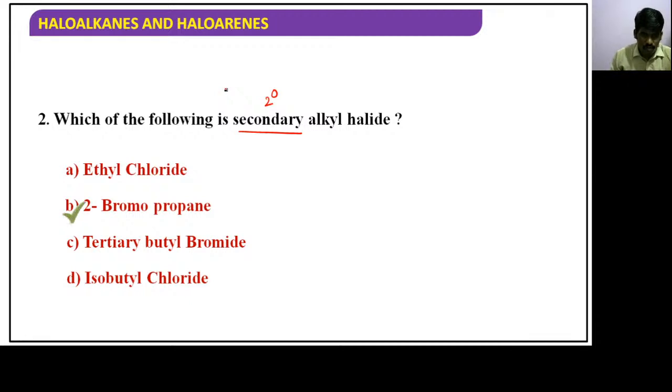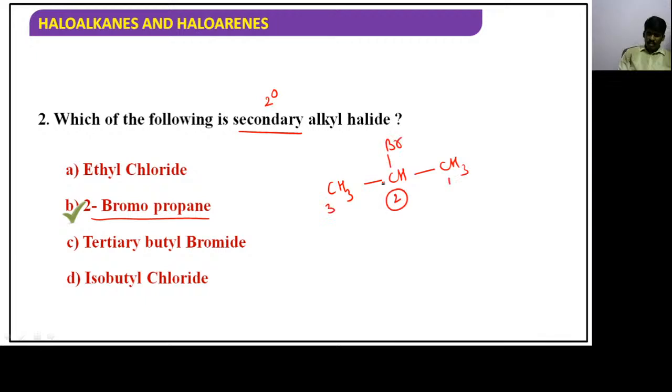So the answer is 2-bromopropane. What is the structure? Propane is CH3, CH2, CH3, and then bromine replaces a hydrogen at the second position. Our carbon is connected to 2 carbons, and hence it is a secondary carbon. Our halogen is attached to a secondary carbon, hence it is a secondary alkyl halide. So option B is the correct answer.